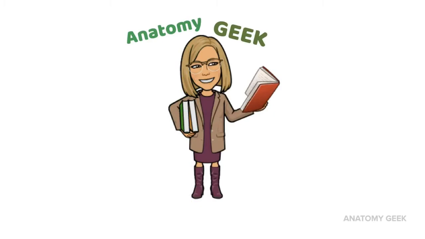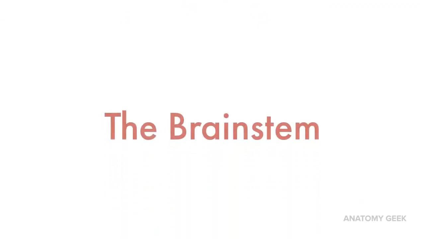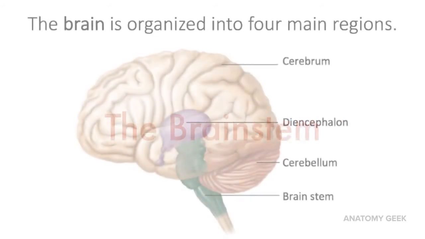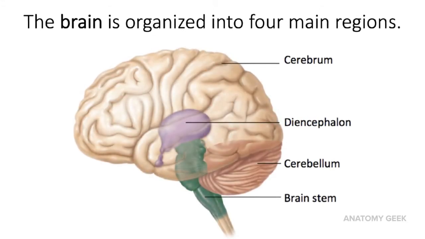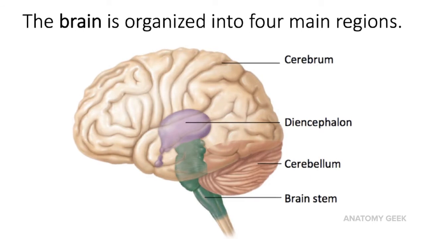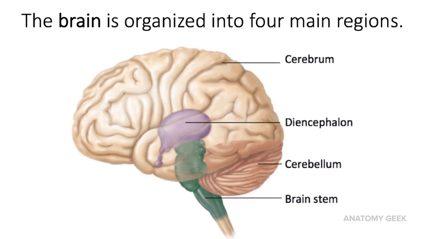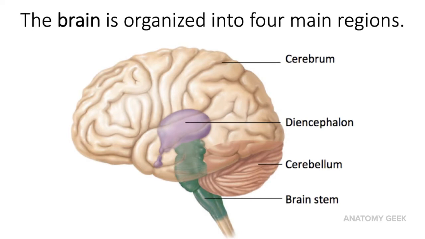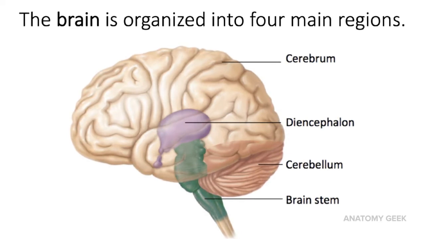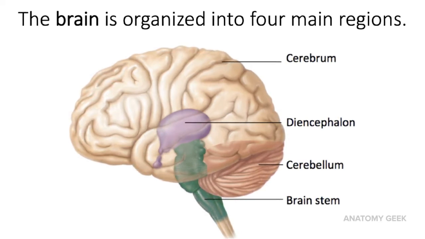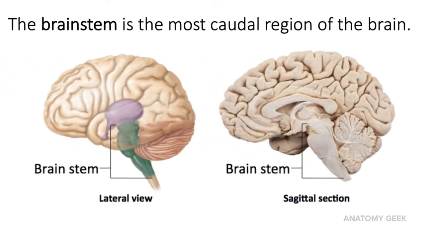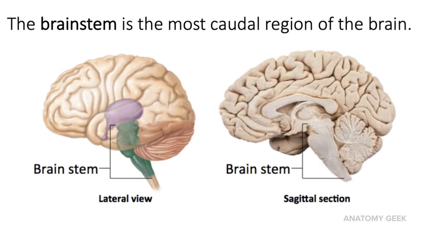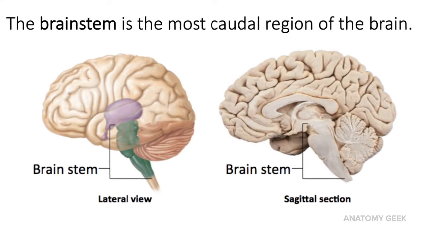In this short video, we are going to talk about the brain stem. Recall that the brain is organized into 4 main regions: the brain stem, the diencephalon, the cerebellum, and the cerebrum. The brain stem is the most caudal region of the brain.